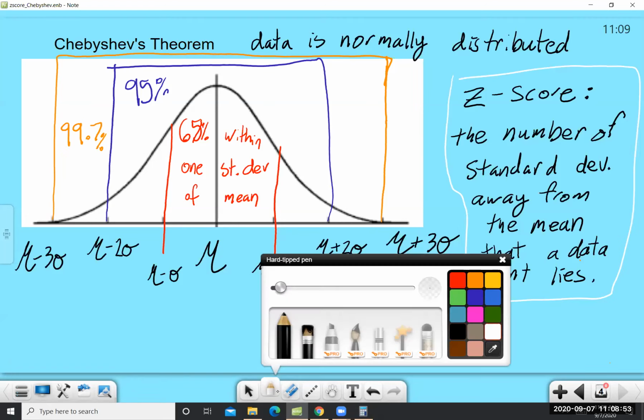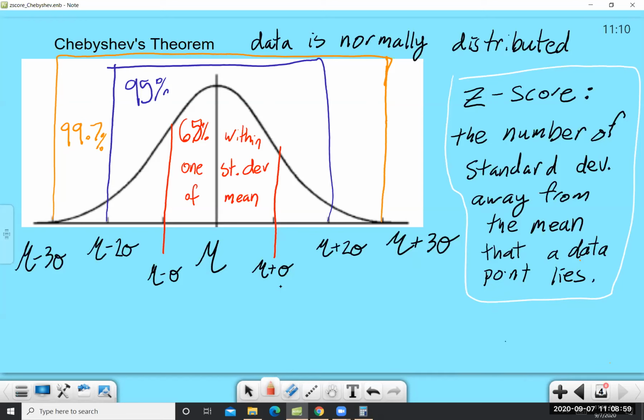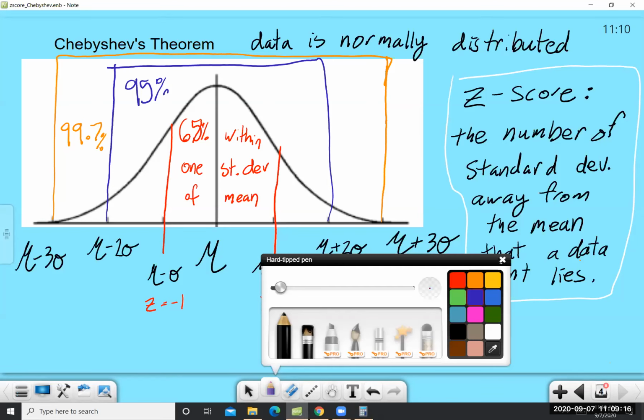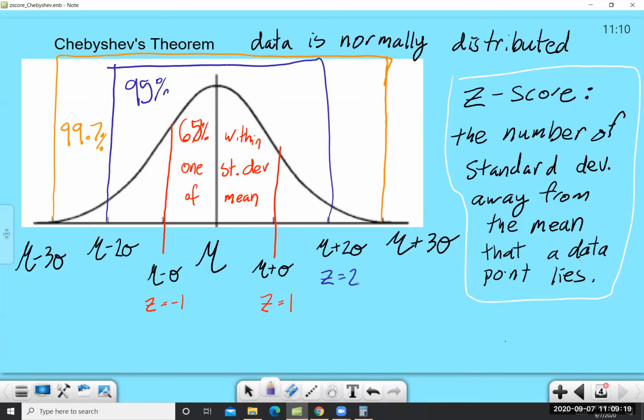All right, so let's see. Plus 1 sigma, that's 1 standard deviation above the mean, right? So this is z equals 1. And 1 standard deviation below the mean, that's z equals -1. Now, 2 standard deviations above the mean, that's z equals 2. And 2 standard deviations below the mean, that's z equals -2. 3 standard deviations above the mean, that's z equals 3. And 3 below is z equals -3.